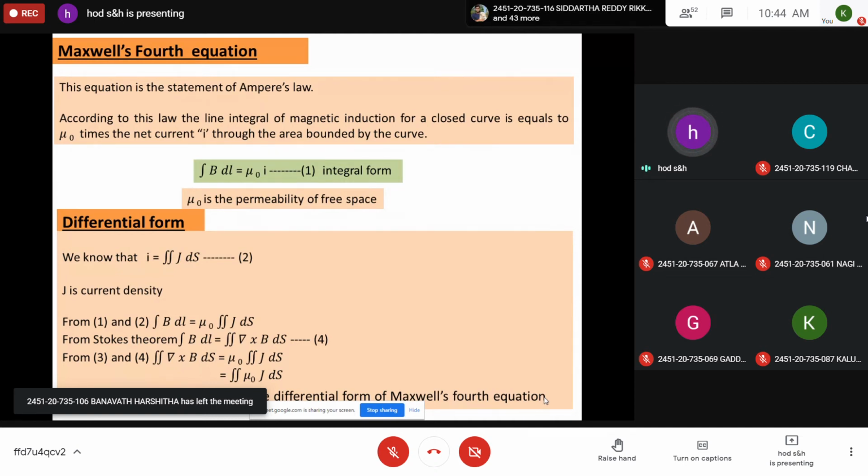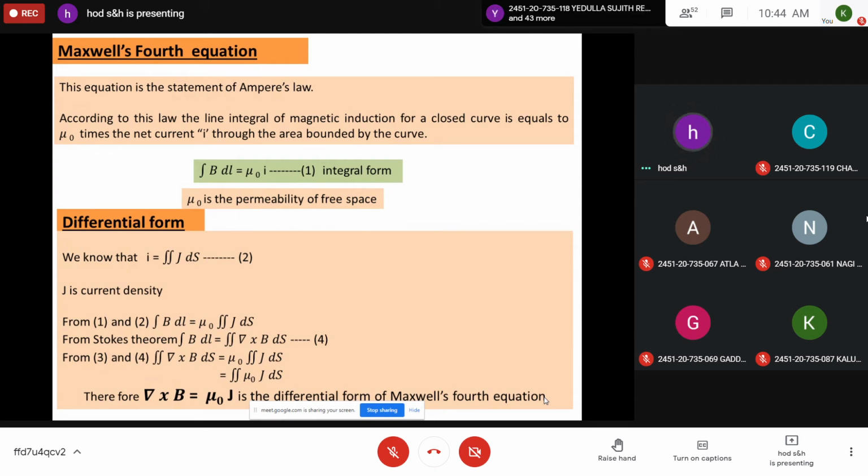According to Ampere's law, the line integral of magnetic induction, that means the integration of magnetic induction over a closed curve, is equal to mu naught times the net current through the area bounded by the curve, where mu naught is the permeability of free space. It describes that the total magnetic induction along a closed curve is equal to mu naught times the current I through the area bounded by the curve. Or it can be written as the line integral of magnetic induction, integration of B dot dl, is equal to mu naught times the net current.